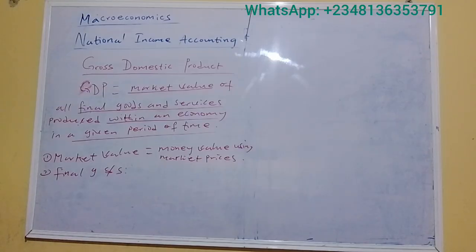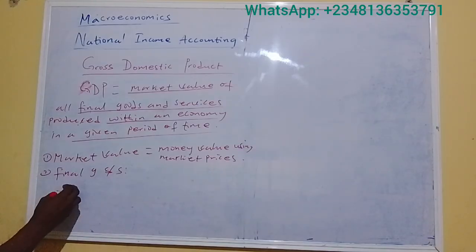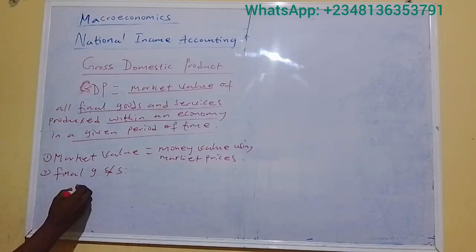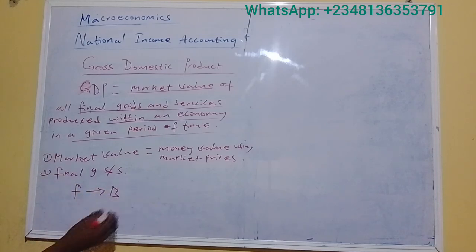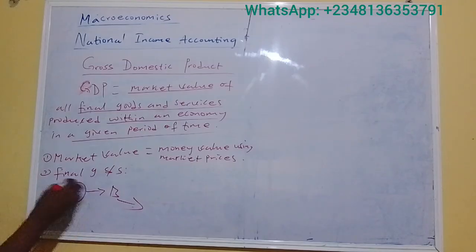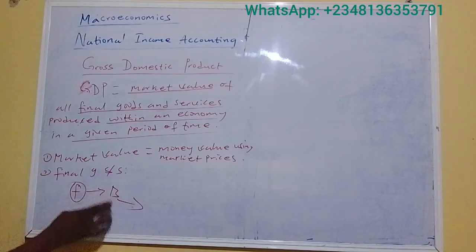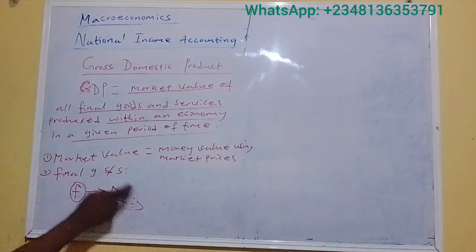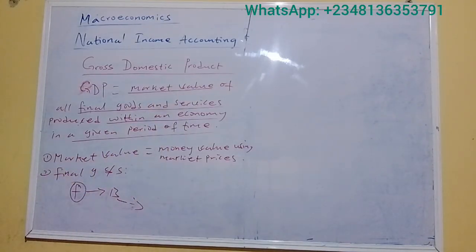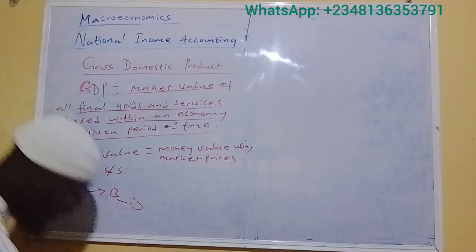For example, if you have a bakery that produces bread, the bakery needs flour to produce bread. When the bakery buys flour to produce bread, bread is the final good here, while flour is not the final good, it's an intermediate good. GDP only focuses on the market value of the bread, which is the final product, not the intermediate product.